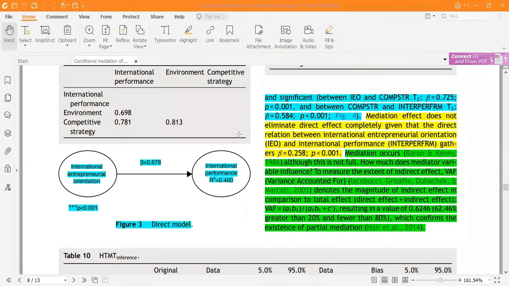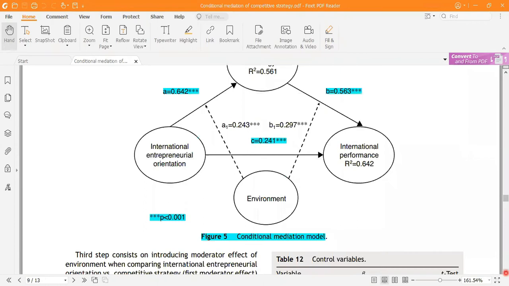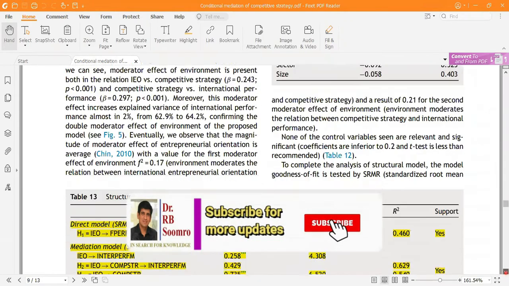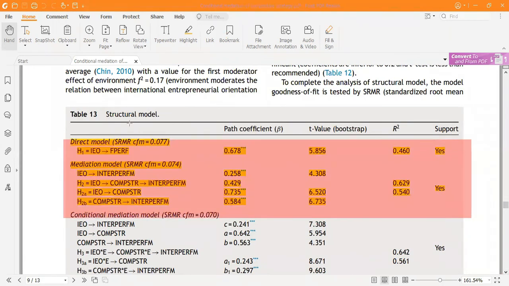If you go back, the same results are here. Earlier we presented our results in prose form. Now, if you are required to present in tabular form, we have the same thing here: the structural model, path coefficients, beta values, t values, R square, and whether the hypothesis is supported or not. The direct model is supported, with t value, p value and R square, and this is also supported.